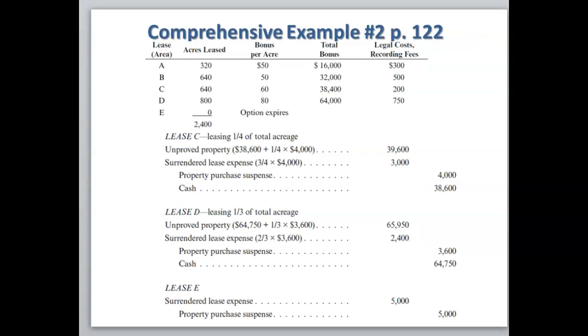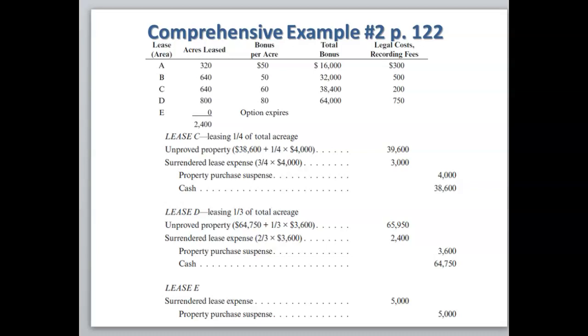On lease C, we just determined that we wanted to lease 1/4 of the total acreage. So we're going to debit unimproved property. We're going to take the amount of 38,600 as calculated above, the acres times the bonus plus the legal costs. In addition, we're going to add 1/4 of the amount of the property purchase expense that we recorded.